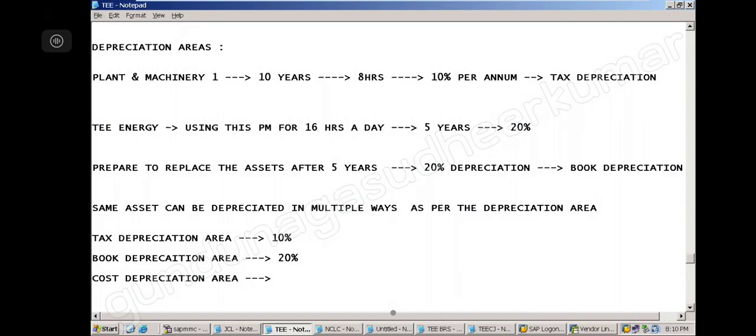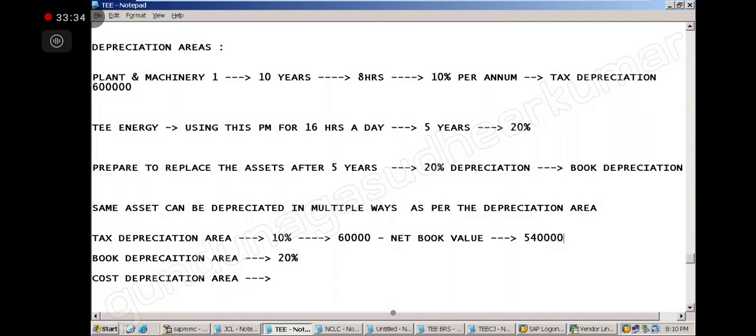Is it clear? I am talking about the same plant and machinery. Suppose my plant and machinery value is 6 lakhs. Then in the tax depreciation, my depreciation would be 60,000 and my net book value after depreciation would be 5,40,000.